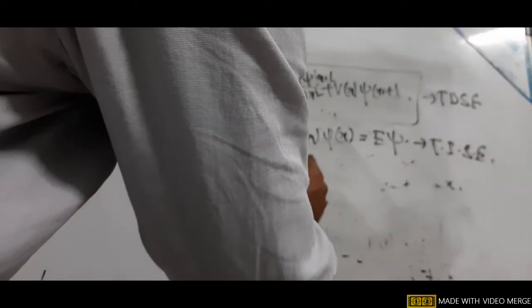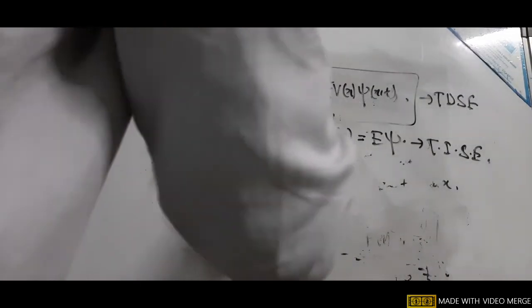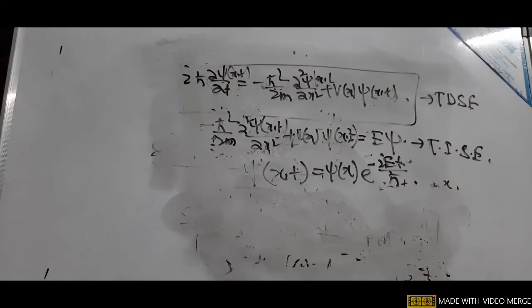So this is our time dependent Schrodinger equation. This is our time independent Schrodinger equation, and the solution of this equation is psi(x,t) equal to psi(x) e to the power minus iEt by h. So we get the particular solution of this equation, having the constant energy.